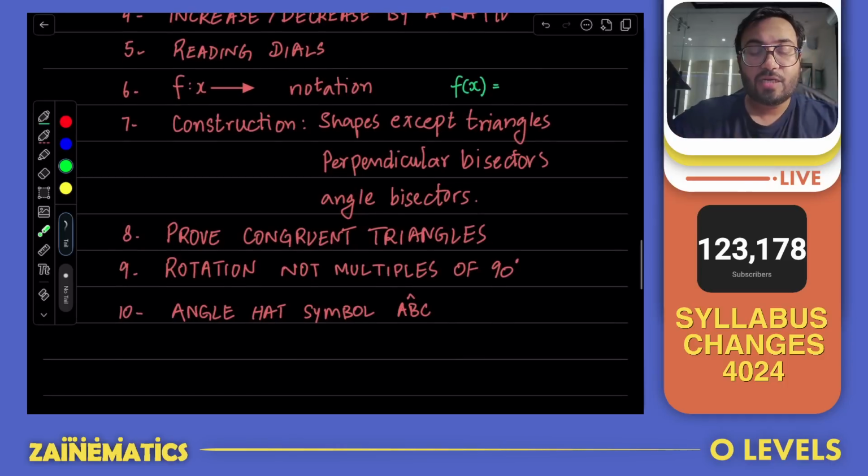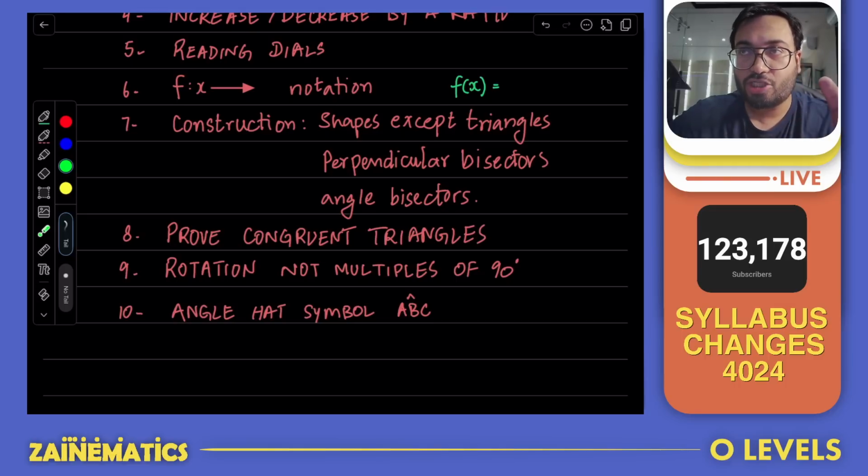Proving congruent triangles is not a part of our syllabus. Now, that does not mean that the congruency chapter is gone. Just the part where you had to prove two triangles are congruent to each other, those ideas are gone. Now, if two things are congruent, you still will have to be answerable for which values are equal to which values on the other shape.